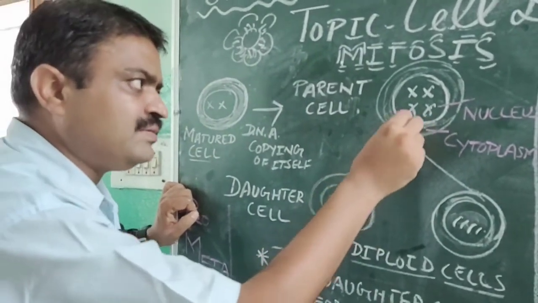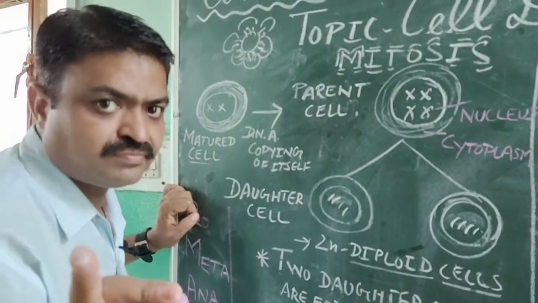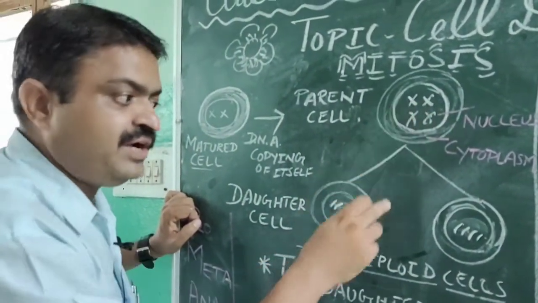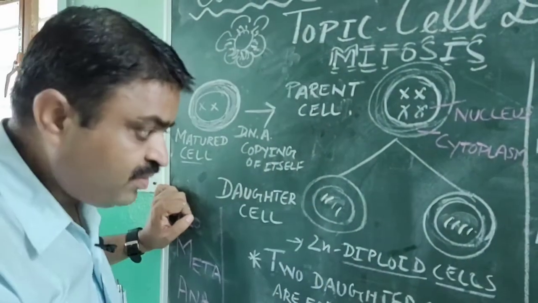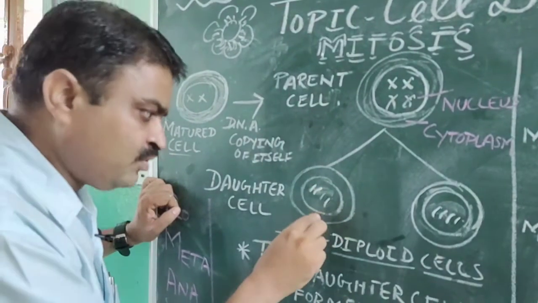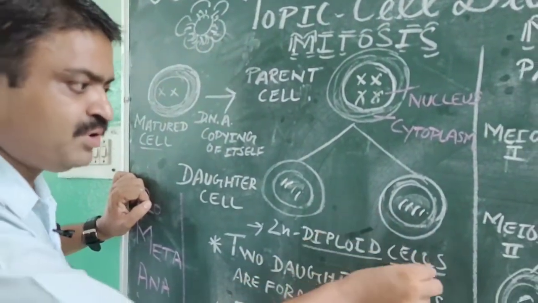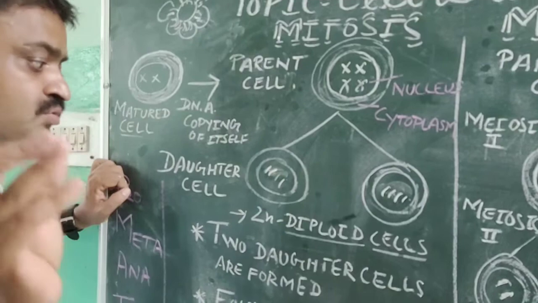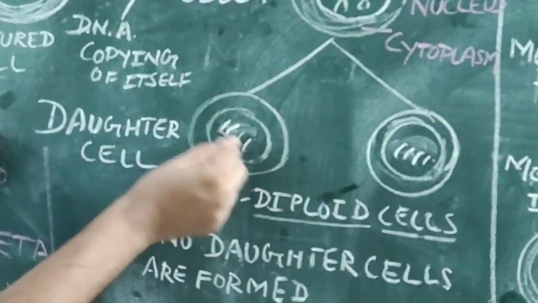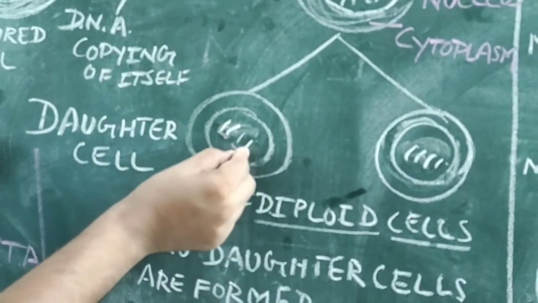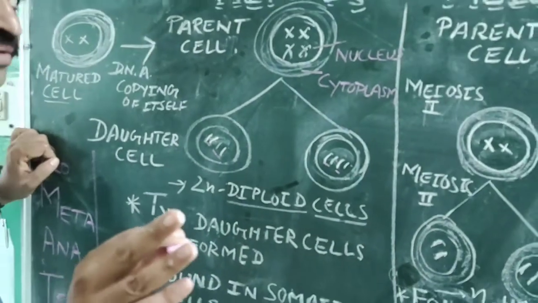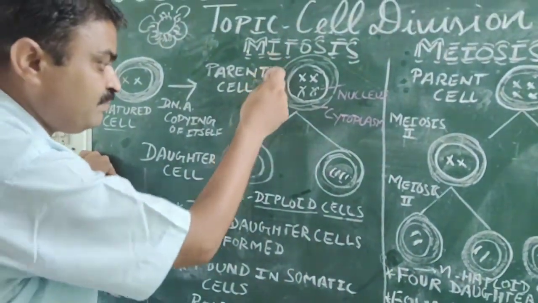Now, the chromatin material of this cell is divided, and the cells that we get belong to diploid, means they have two sets of chromosomes. So here you can see there are two sets, one set, two set, one set and two set. So this is about mitosis.